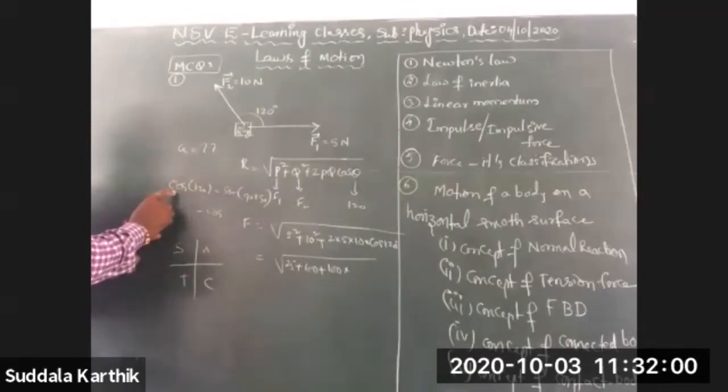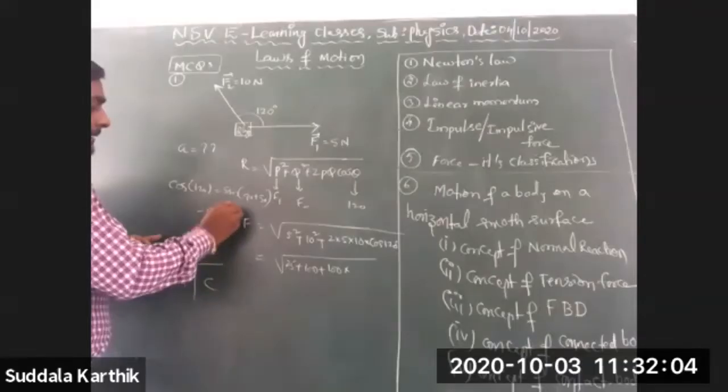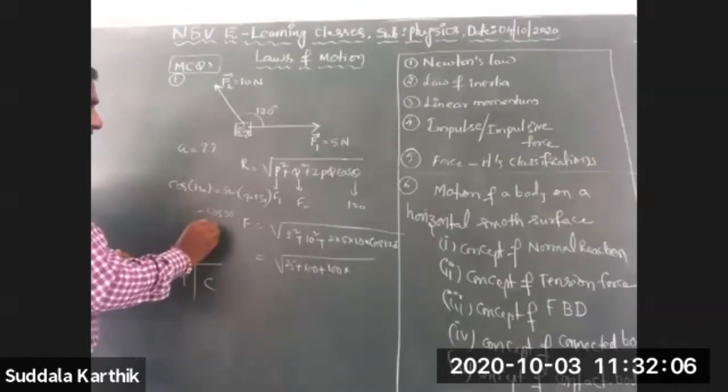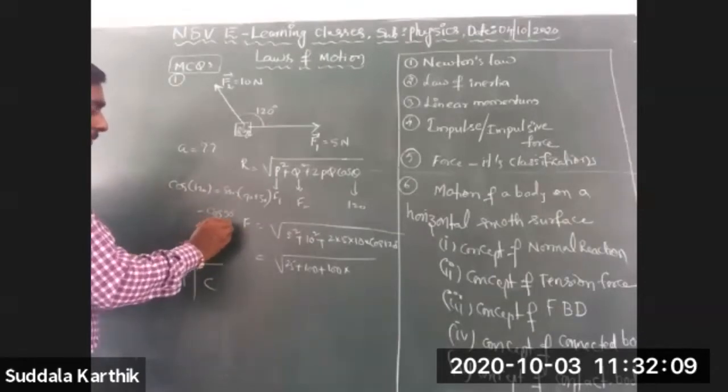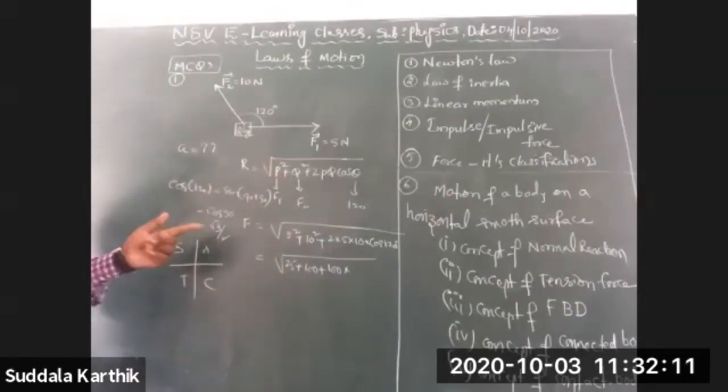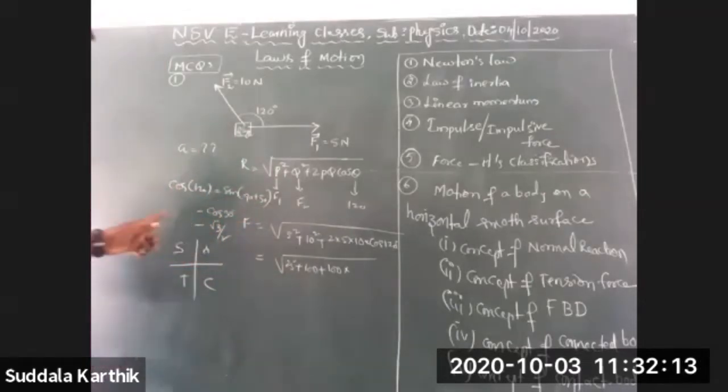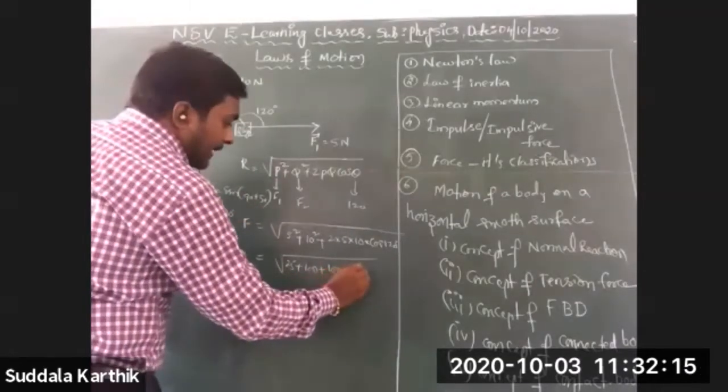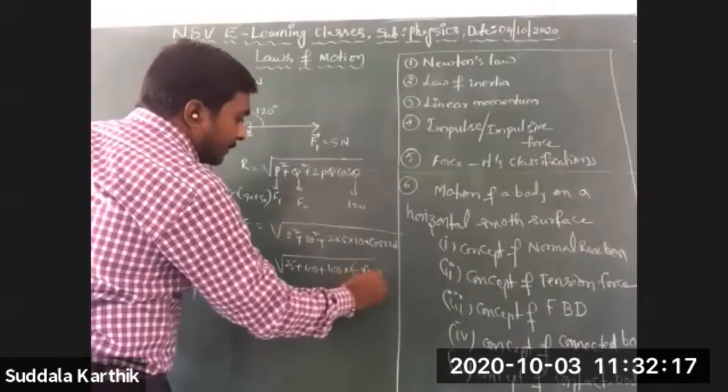Cos becomes negative. Minus cos 30 degrees. Cos 30 is how much? Root 3 by 2. So here it is minus root 3 by 2. Cos 120 is nothing but minus root 3 by 2.